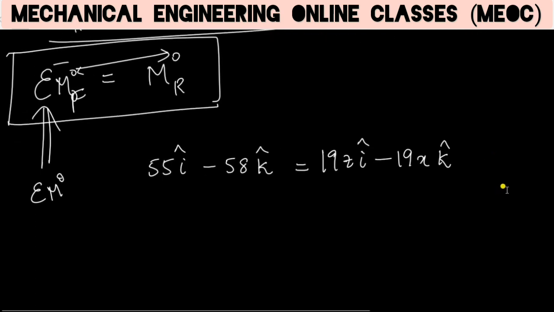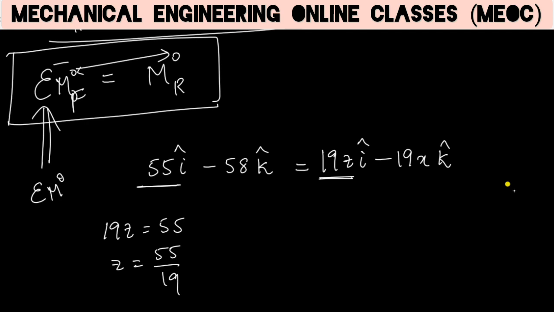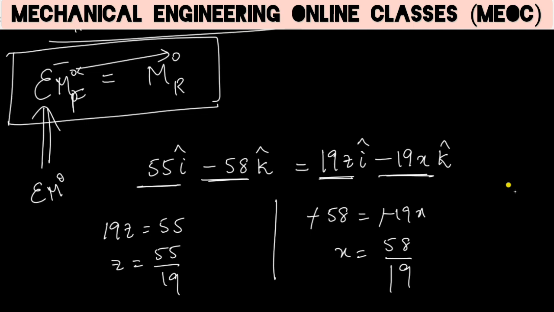From this it is very clear that the i coefficient here should be equal to the i coefficient here. So 19z should be equal to 55, and z is 55 by 19. Similarly, minus 58 should be equal to minus 19x, and so x is 58 by 19.